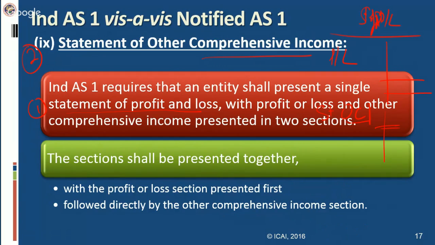Therefore, we have come out with a residuary statement, or we can say a statement which deals with such type of items, the other comprehensive income, which deals with items which are not yet recognized as profit or loss, but are in the nature of gain or loss and will be taken later on to equity. We deal with it through statement of other comprehensive income. This is also part of statement of P&L as per Ind AS 1. However, nothing of such type is given in notified AS 1. This section shall be presented together. As I told, after concluding with the P&L, you have to continue with statement of other comprehensive income in the same statement.